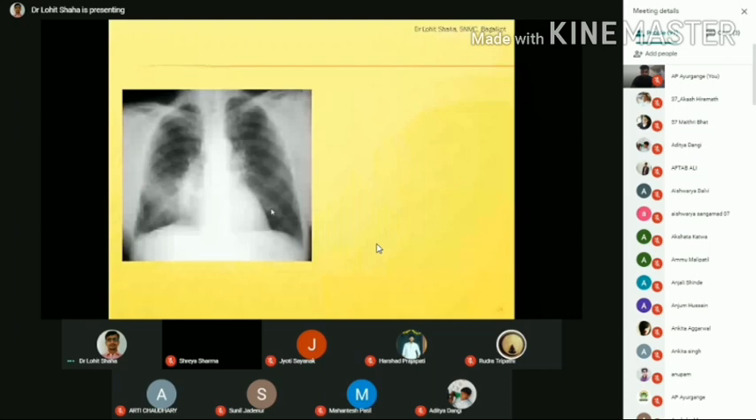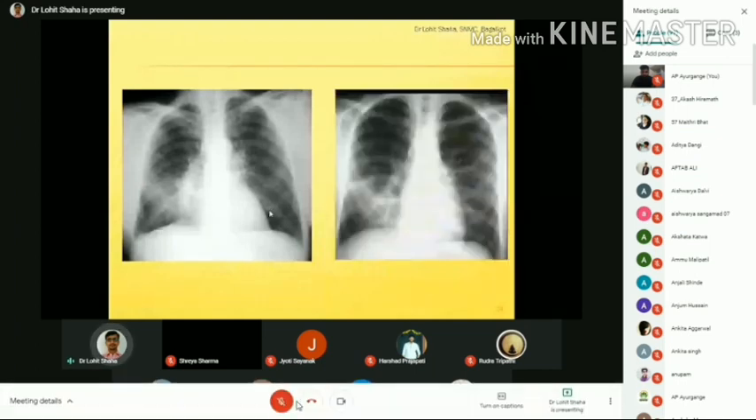Here is one more X-ray where only the lower part is involved. You are able to see the opacity here. Whenever you are comparing, compare with the neighboring lung, then you will come to understand. If you visualize the same thing, that might be the highlight, and you have to check it. So this is pneumonia. Got it?